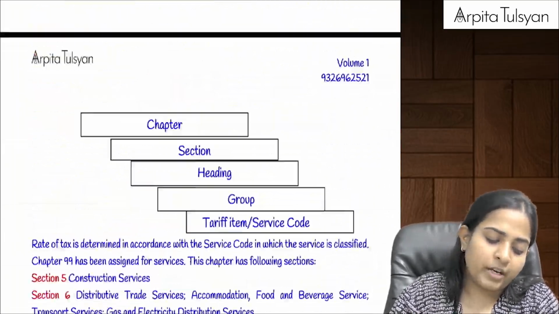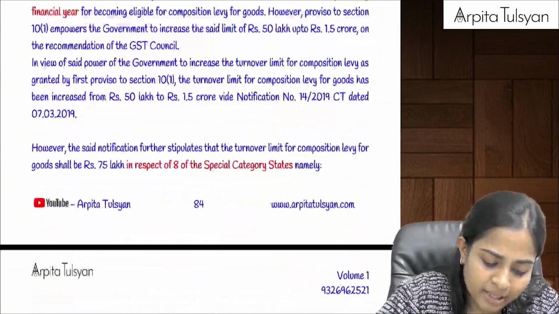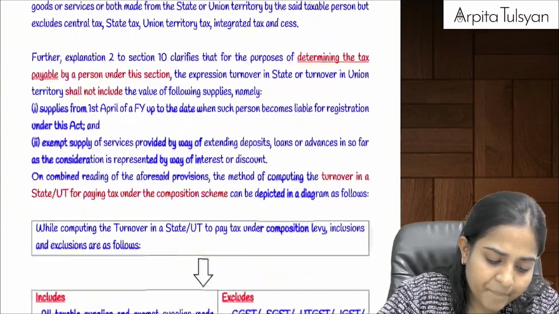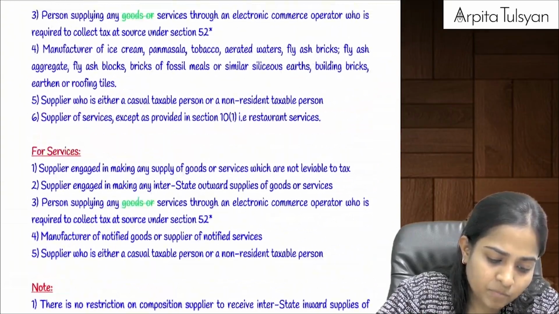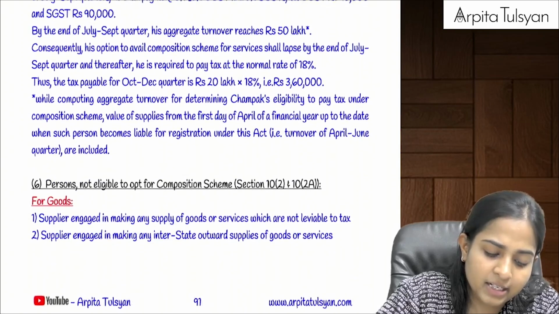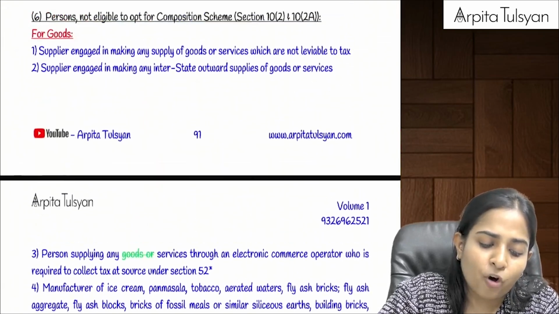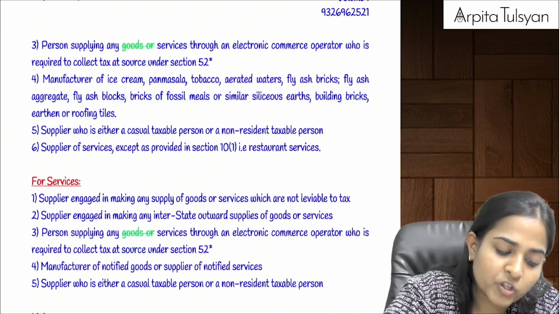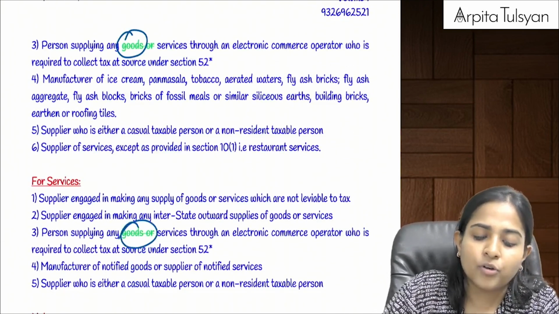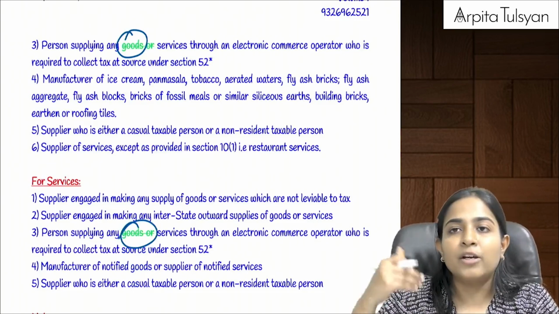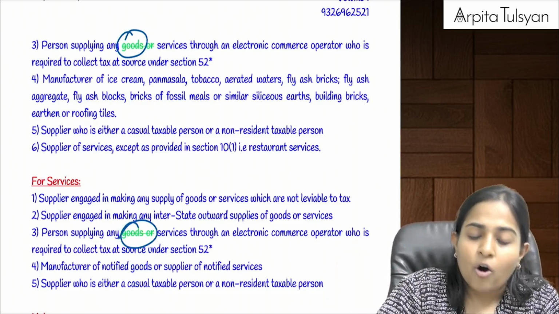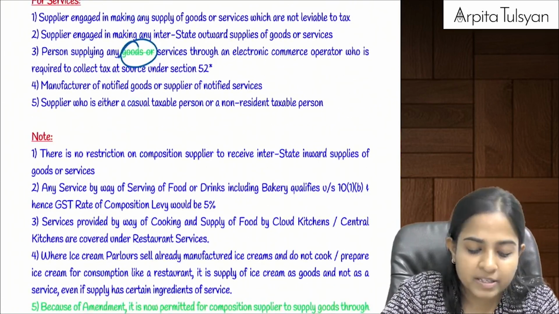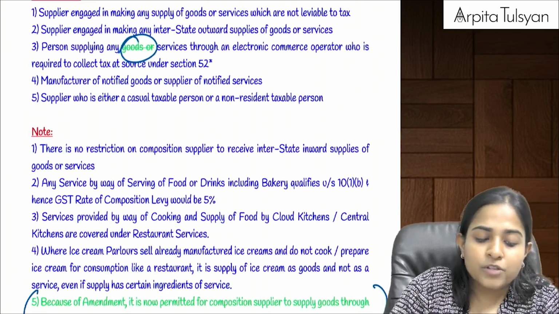Okay, I think no more amendments in the chapter. There was no amendment in composition scheme also. This amendment, I think we have already considered now. Persons who were not eligible for composition scheme. This was a proposed amendment. Persons not eligible to opt for composition scheme: any person supplying goods through e-commerce operator, or that was there. So that particular person was not eligible to opt for composition scheme. Because of this amendment, the word goods was cut there.